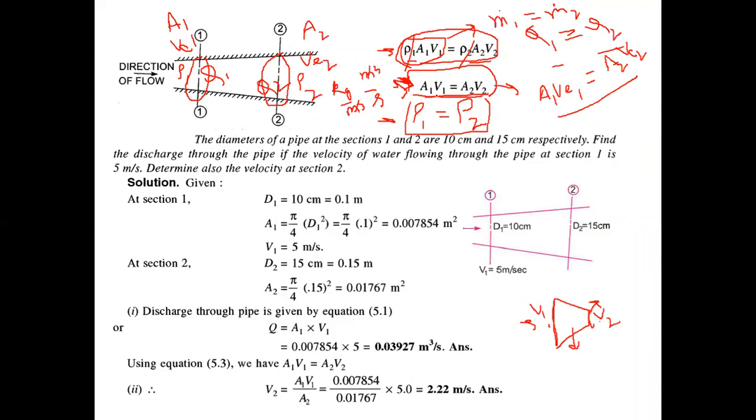Thank you, sir. Okay, let's try to solve one numerical on the continuity equation itself. This numerical states that the diameter of a pipe at two sections, section 1 and section 2. So these are the two sections, and there are different diameters. The diameter at section 1 is D1, 10 centimeter, and D2 is 15 centimeter. Find the discharge. Directly it has asked you to find the discharge through the pipe.